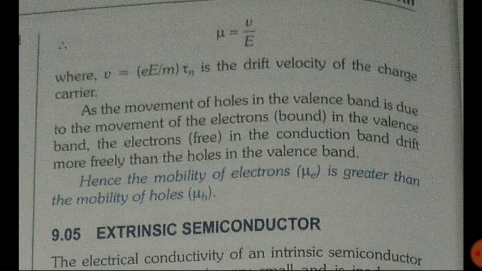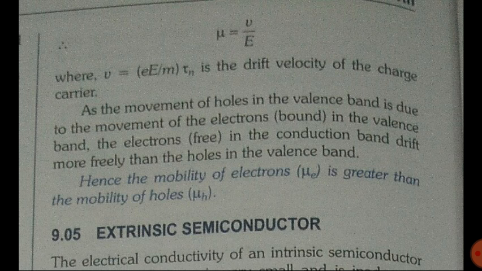Holes actually don't move, but they appear to move because of the motion of electrons. The electrons in the conduction band drift more freely than the holes in the valence band. Are you understanding this? In the valence band, only if the electron moves will the hole move.